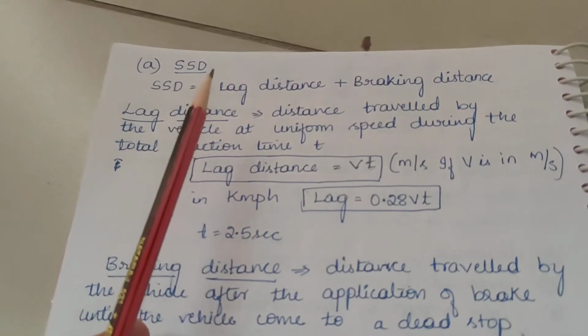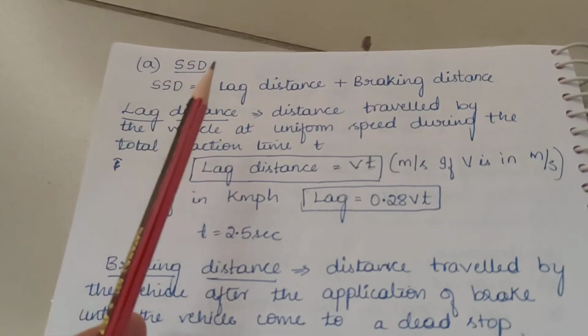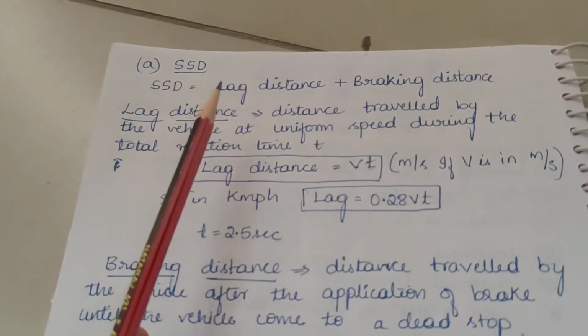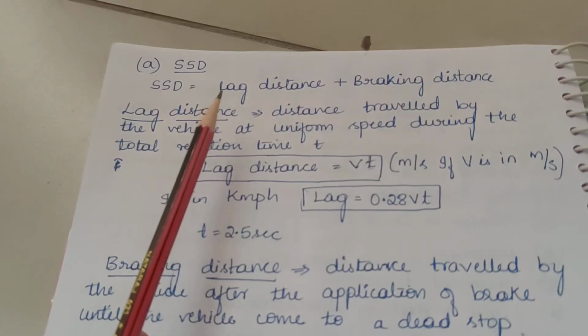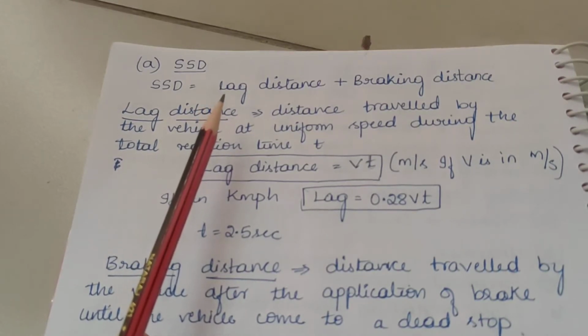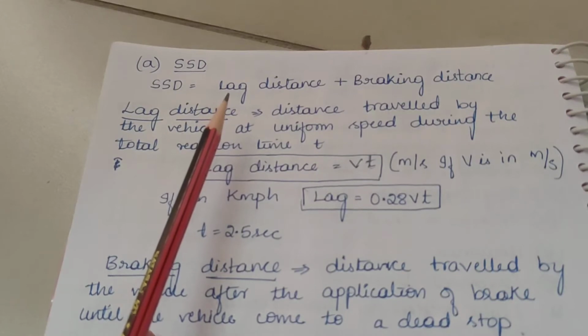The sight distance available on a highway at any spot should be of sufficient length to safely stop a vehicle traveling at design speed without collision with any other obstruction.